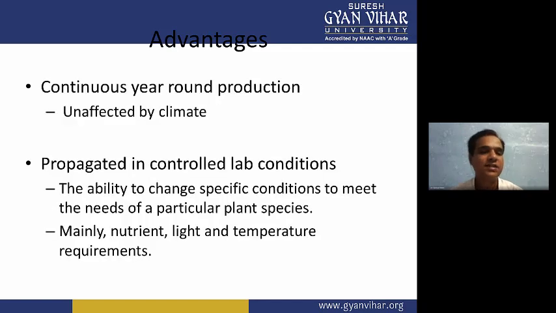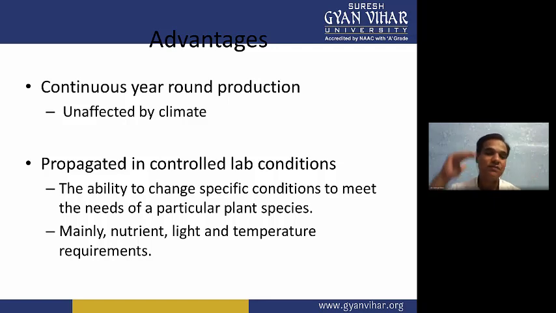Then the next advantage is continuous year-round production. Many crop and plant varieties are required throughout the year, and some plant varieties can't grow in the summer season, some can't grow in the winter season.